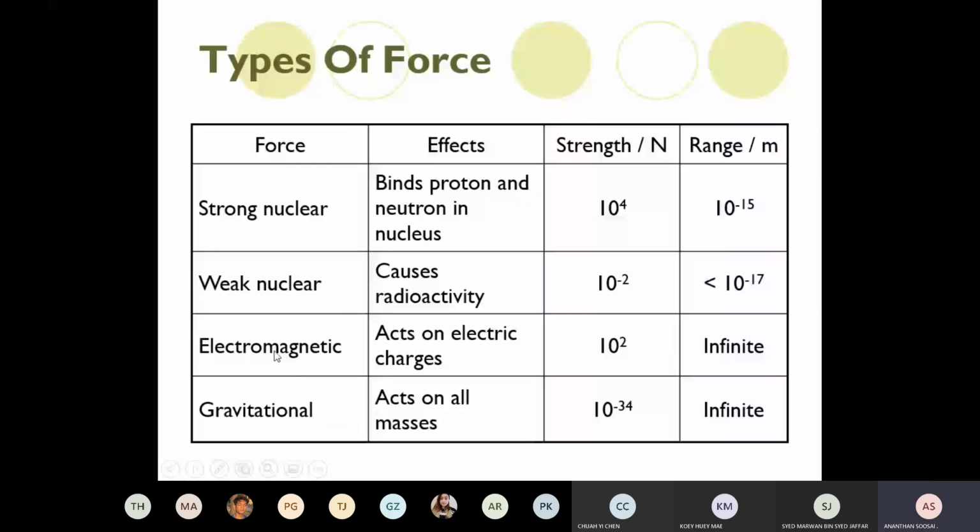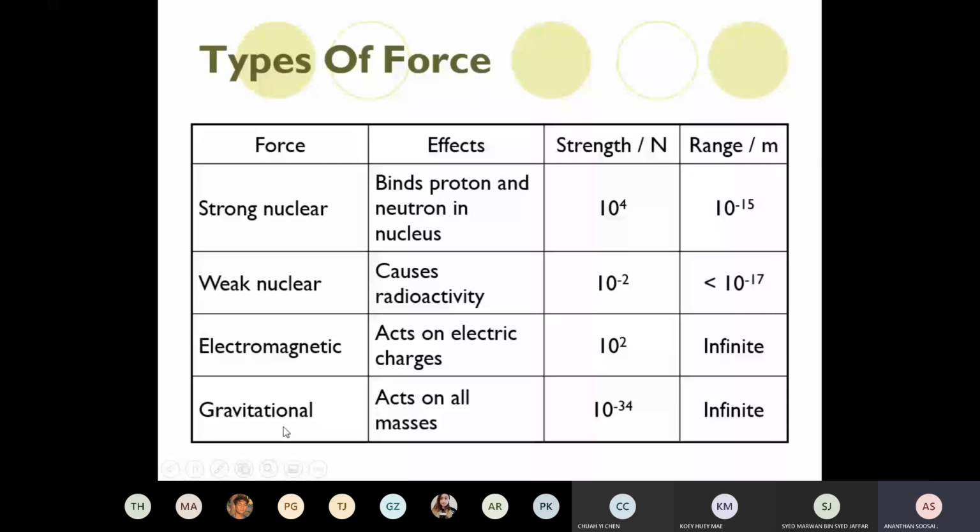The other 2, which you are already familiar with from Form 5 and your earlier studies, are electromagnetic forces and gravitational forces. Electromagnetic forces are your electric and magnetic forces. The strength is okay, not as strong as the strong nuclear force, and the range is infinite. Infinite means for a positive charge and a negative charge separated by a very far distance, theoretically there is an electric force acting between them. It's infinite range.